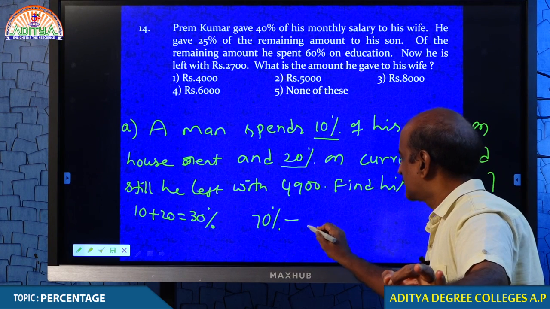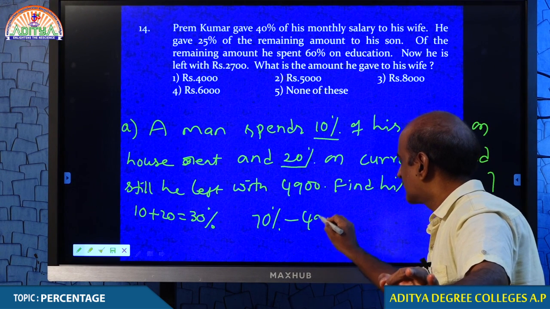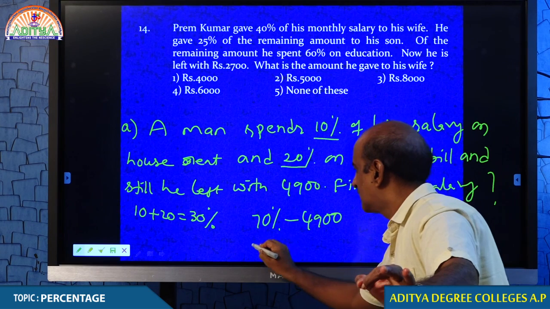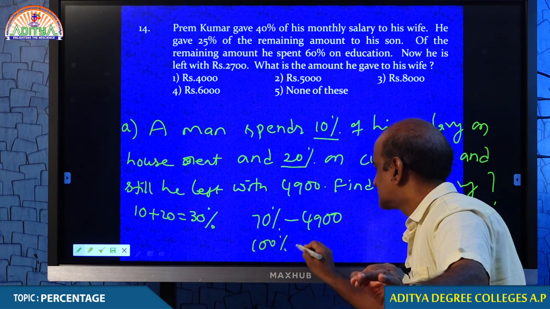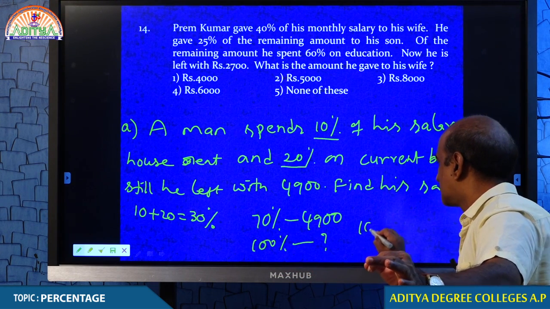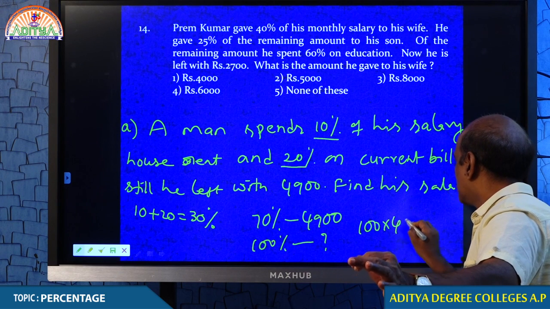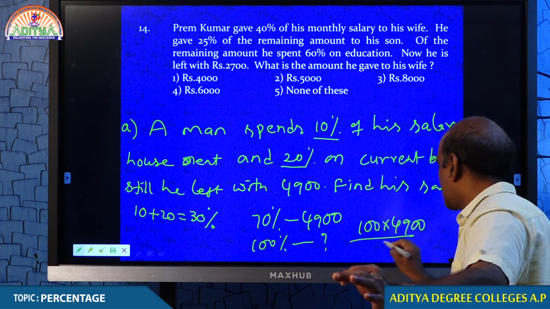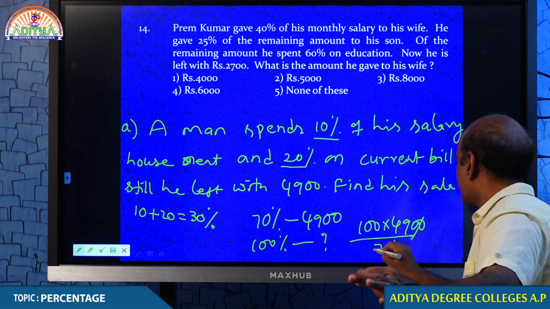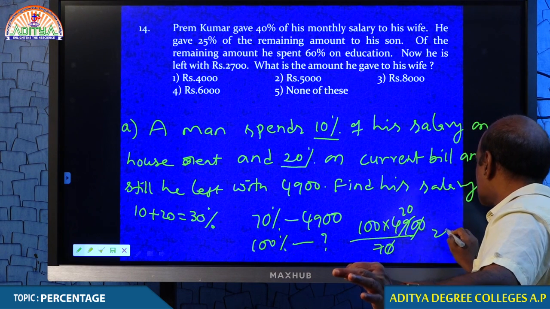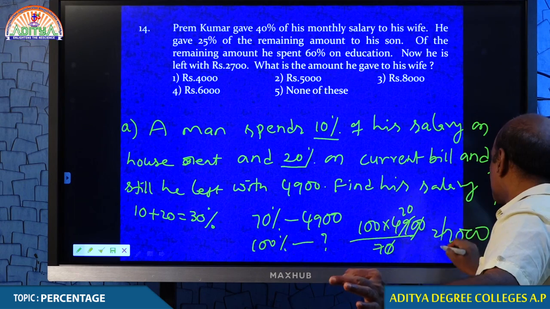That 70% is equal to 4,900. Now your question is, what is his salary? How much is 100%? Do you understand this, my dear students? Your answer must be 7,000.